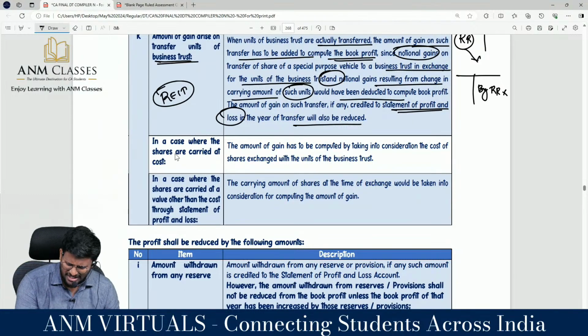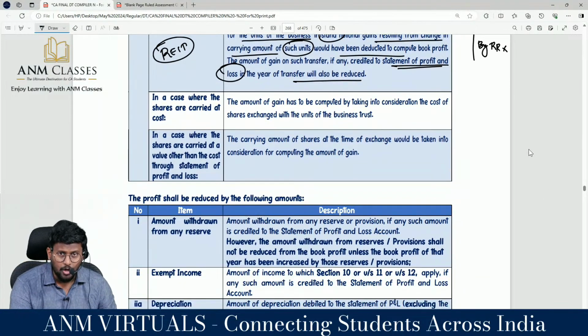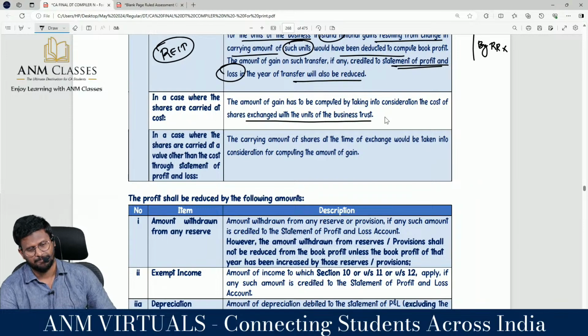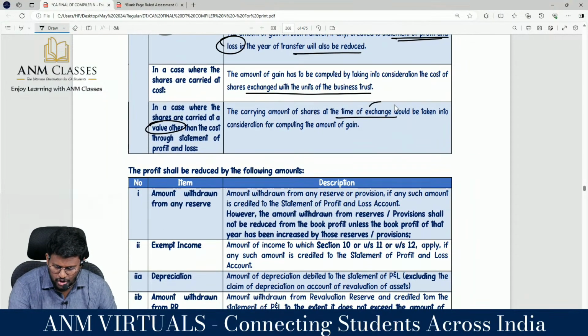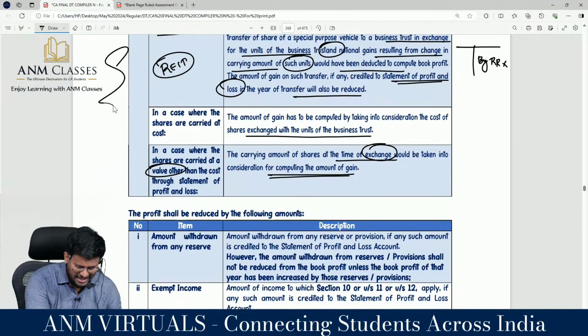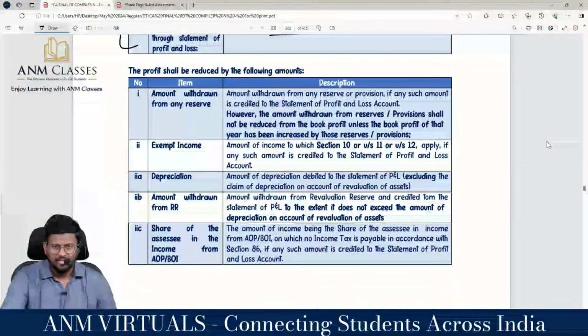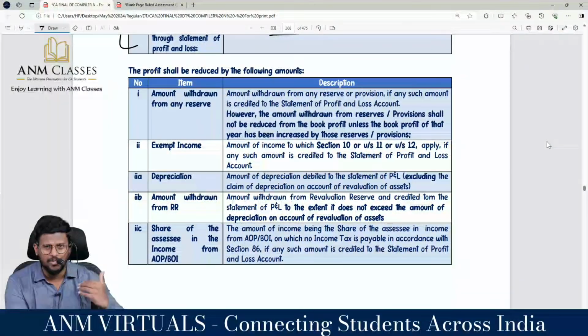In case where the shares are carried out at cost, the amount of gain has to be computed by taking into consideration the cost of shares exchanged with the units of business trust. In case where the shares are carried out value other than cost through statement of P&L, the carrying amount of shares at the time of exchange would be taken into consideration for computing the amount of gain. These items and all will be doing in the sum. That's what, for that only we are moving.